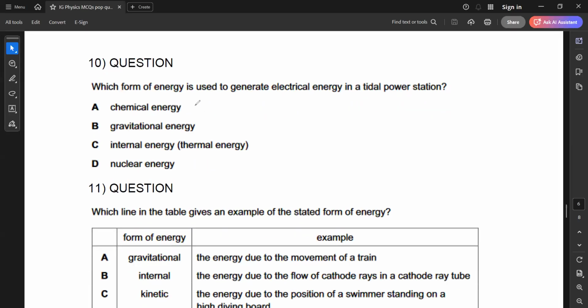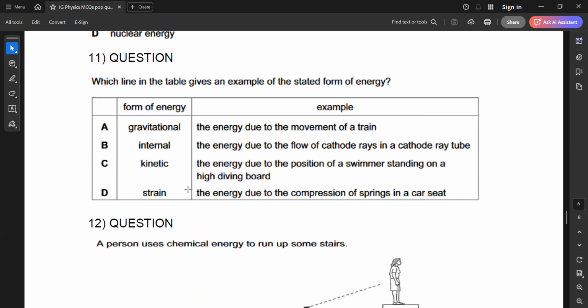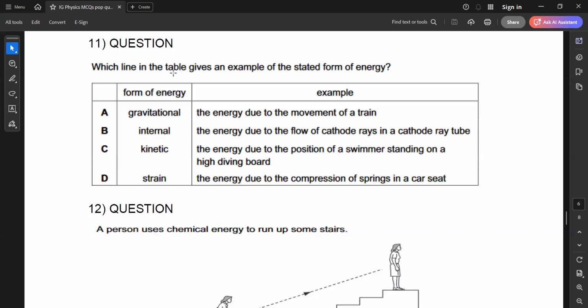Question 10. Which form of energy is used to generate electrical energy in the tidal power station? In a tidal power station, we use the change in the water level, the high and the low tides. So whenever there's a change in the level, which form of energy will it have? It possesses gravitational potential energy, which we also call GPE. Which line in the table gives an example of a stated form?